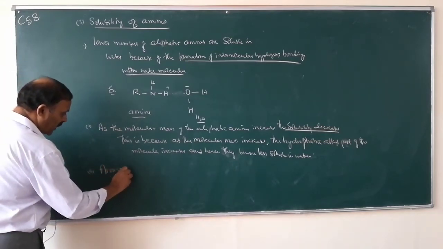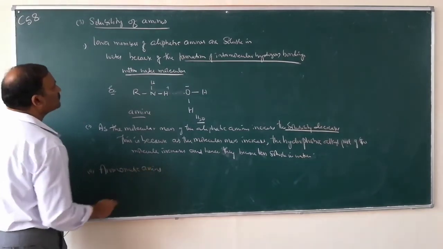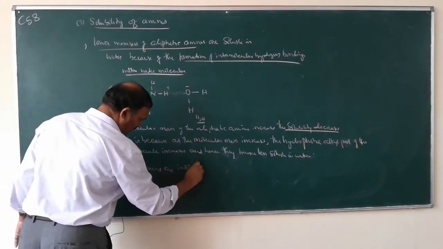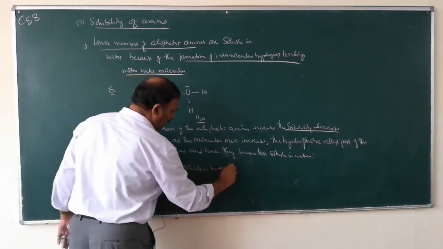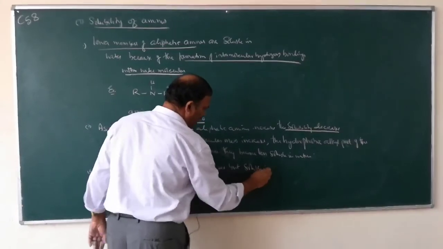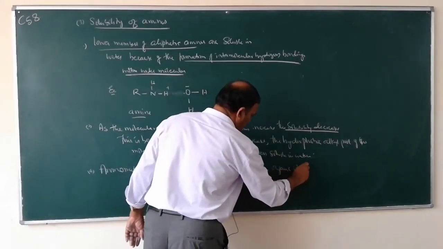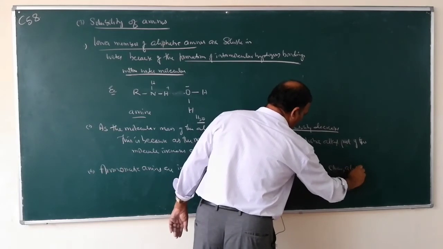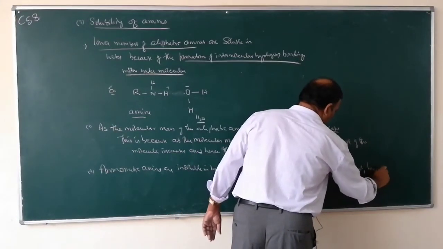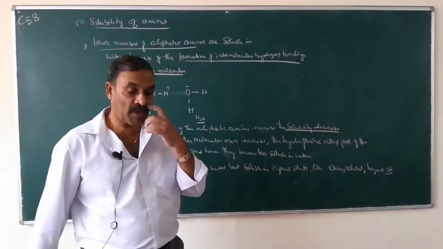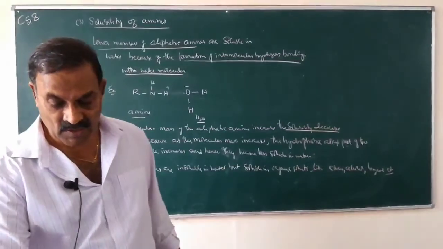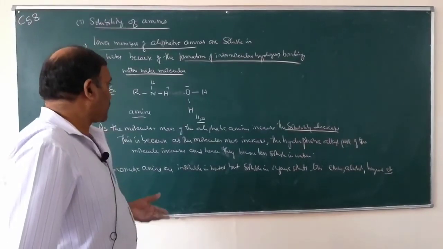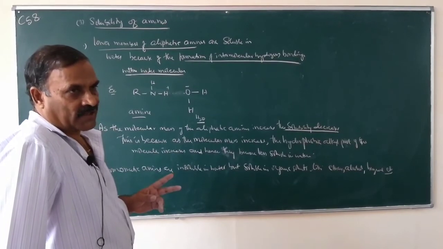Aromatic amines are insoluble in water, but soluble in organic solvents like ether, alcohol, benzene, etc. So aromatic amines containing benzene rings are insoluble in water because aromatic compounds are insoluble in water. So these two questions are very important.